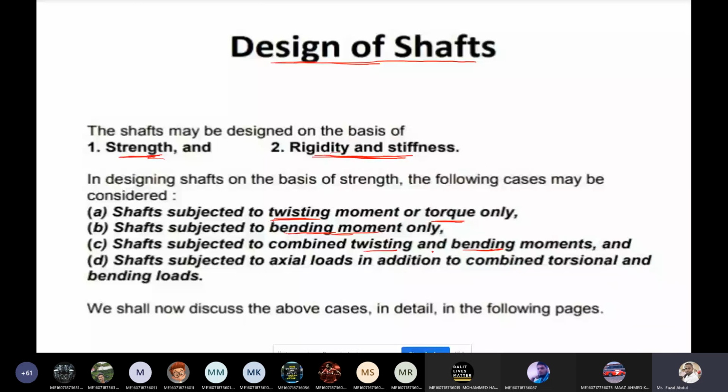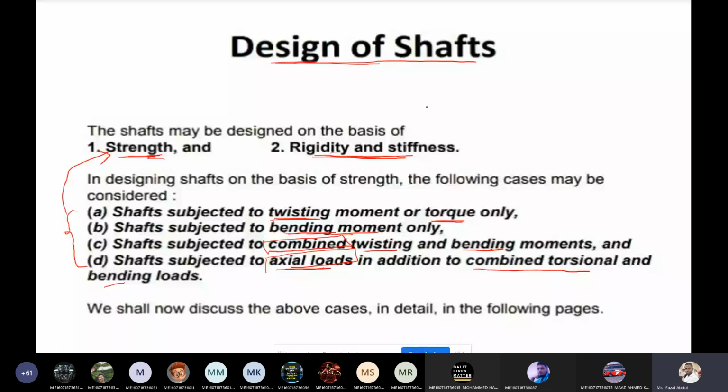And the fourth one: in addition to this combination, an axial load is applied, axial load in addition to the combined torsion and bending stresses. So these four categories come under strength-wise design.